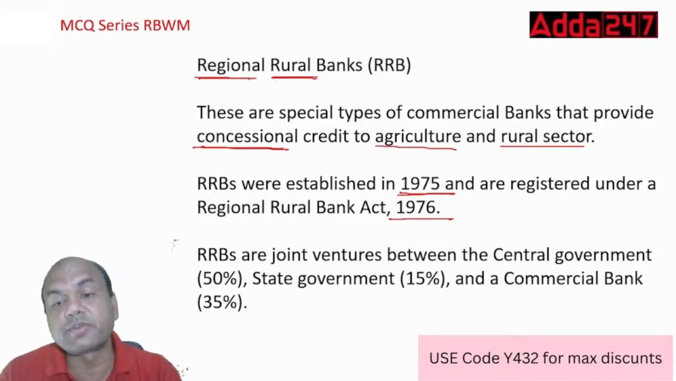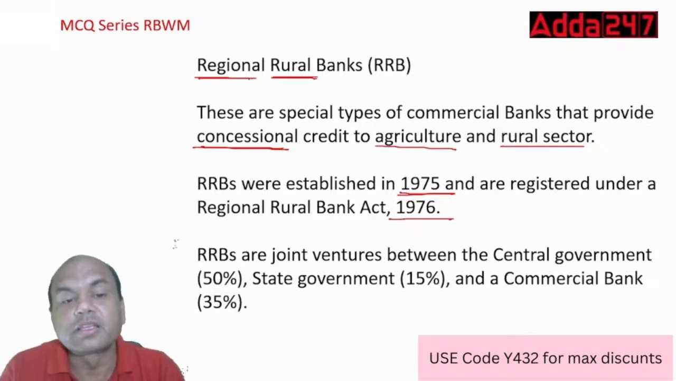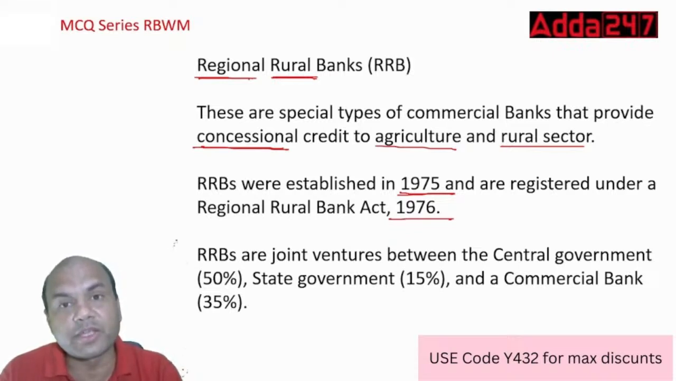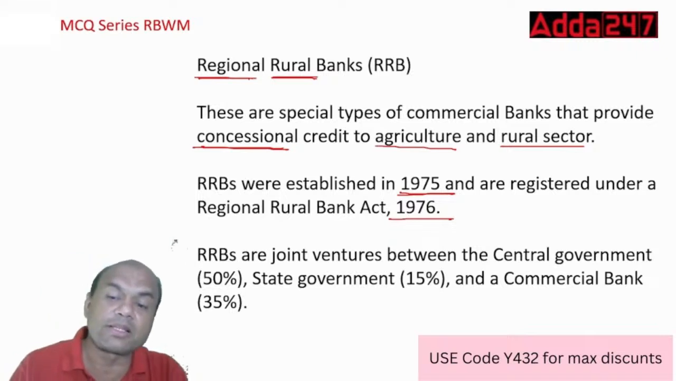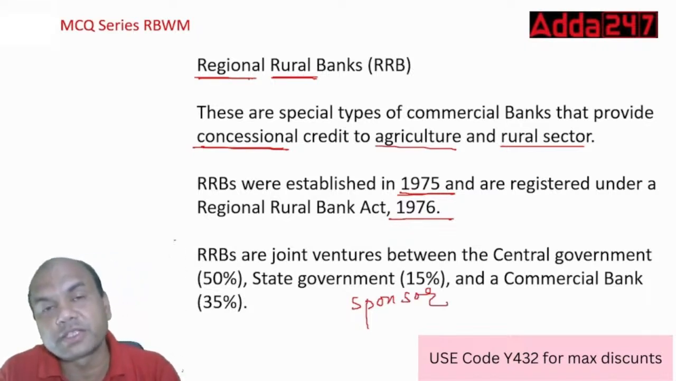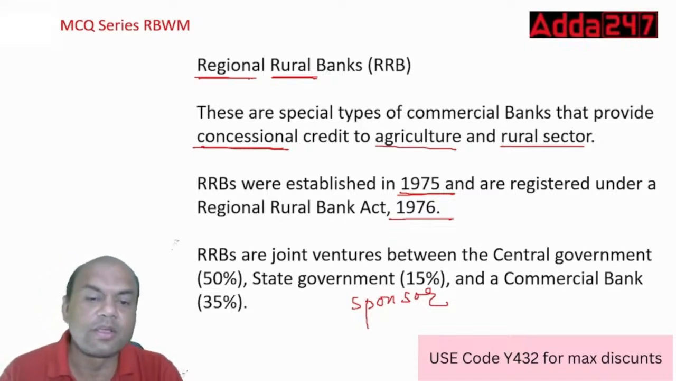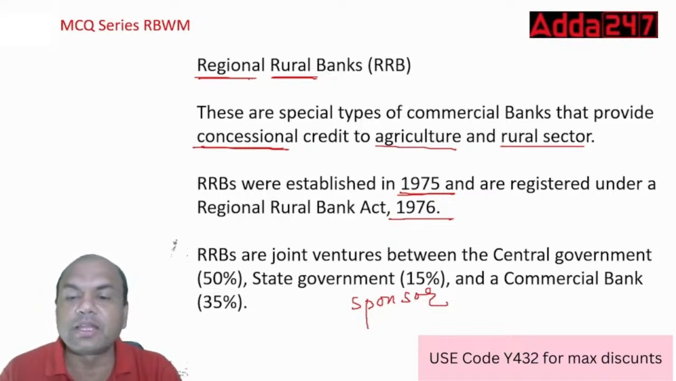RRBs are joint ventures between the central government, state government and commercial banks. It means for any RRB which is formed, 50% of the capital is from the central government, the state government has 15% of the capital, and the commercial bank, known as the sponsor bank, holds 35% of the equity of this RRB. From your exam point of view, remember this is the structure: central government 50, state government 15 and commercial bank 35.